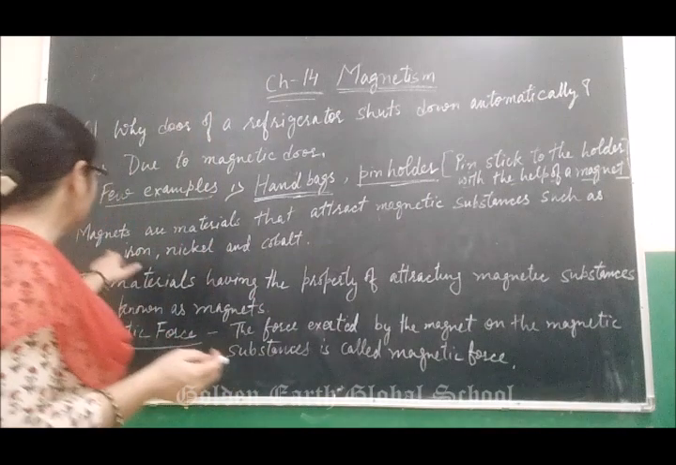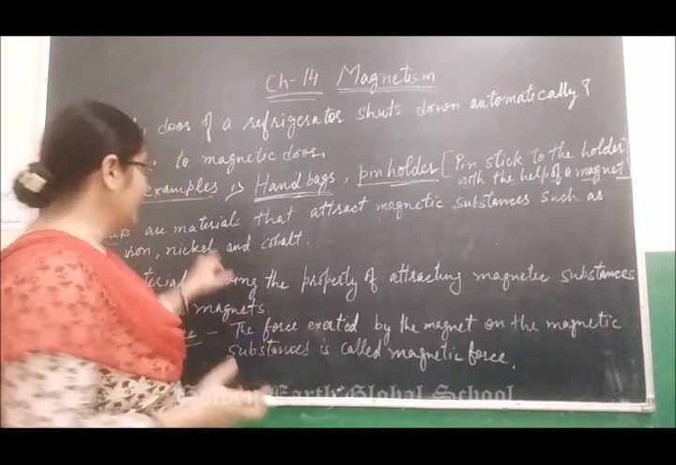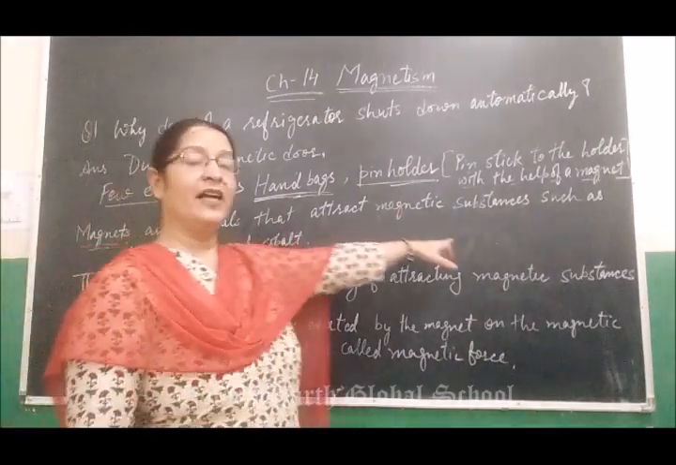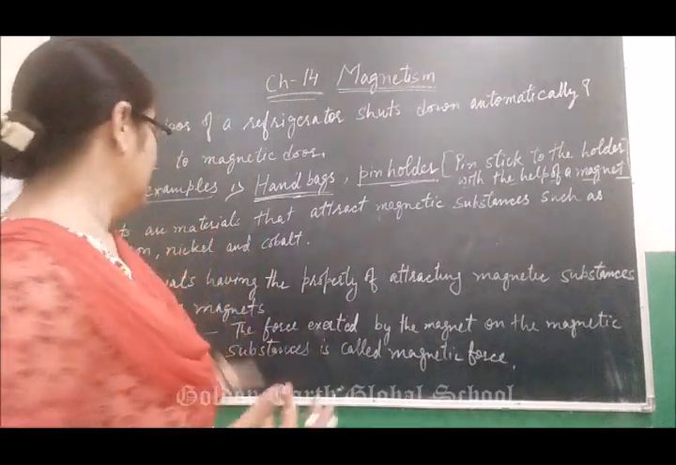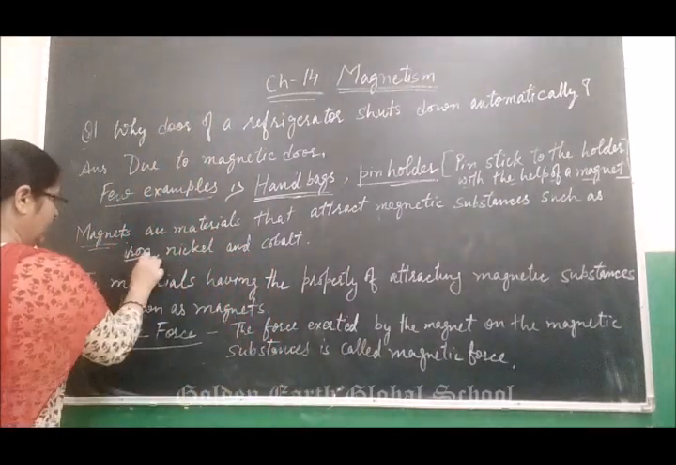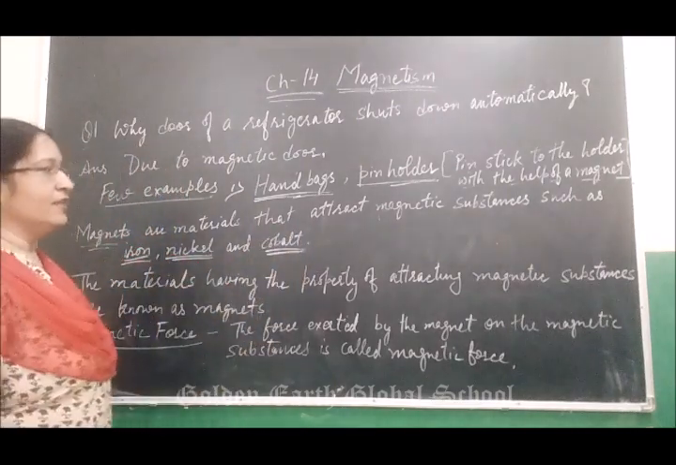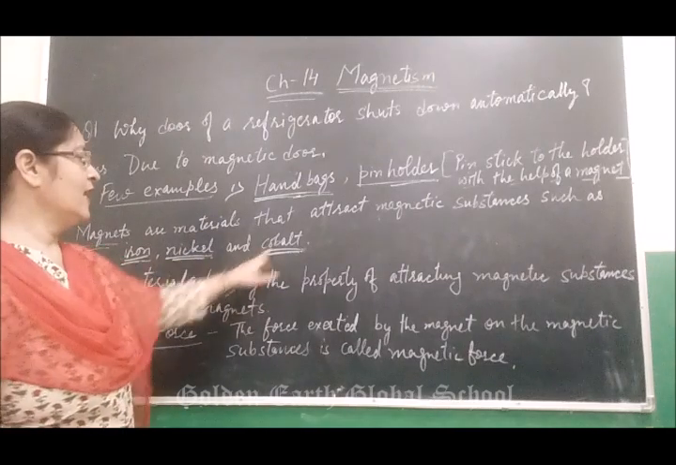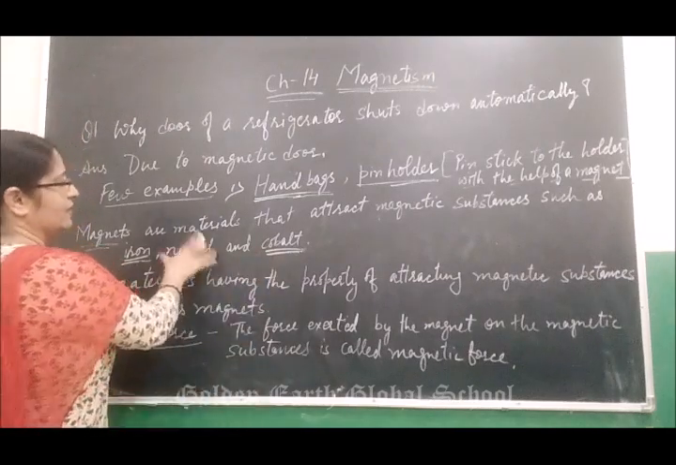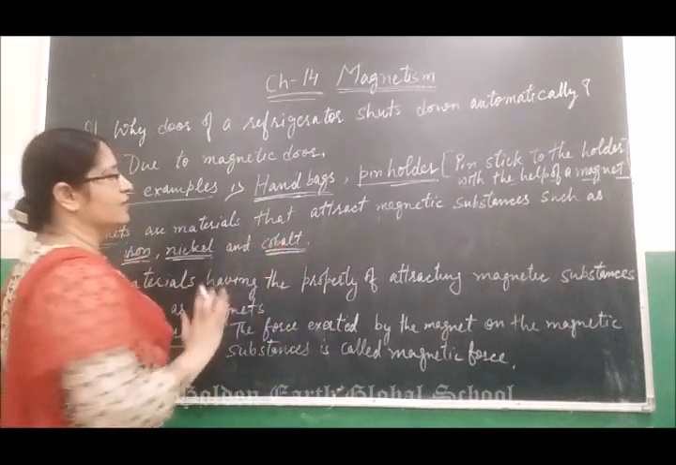Clear? Next, what are magnets? Magnets are the materials that attract magnetic substances. There are three magnetic substances: iron, nickel, cobalt. These are the magnetic substances, which means a magnet attracts these substances.